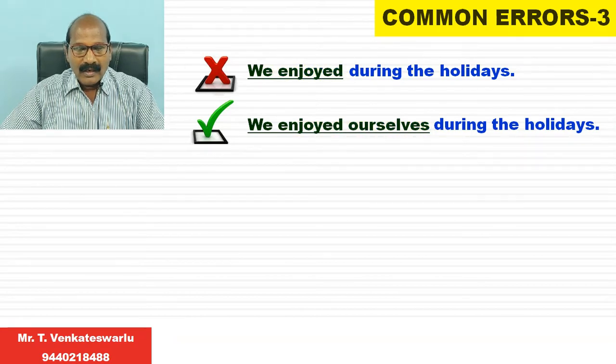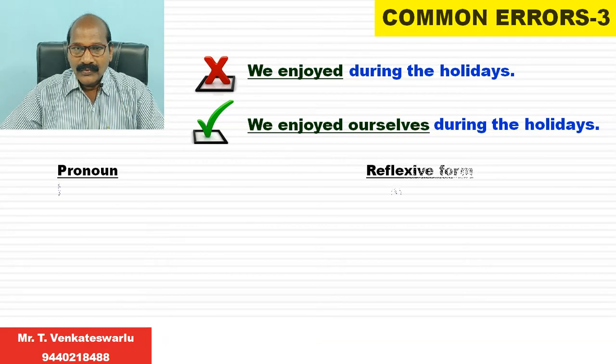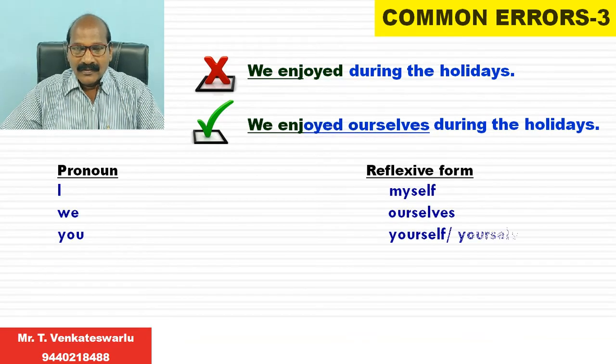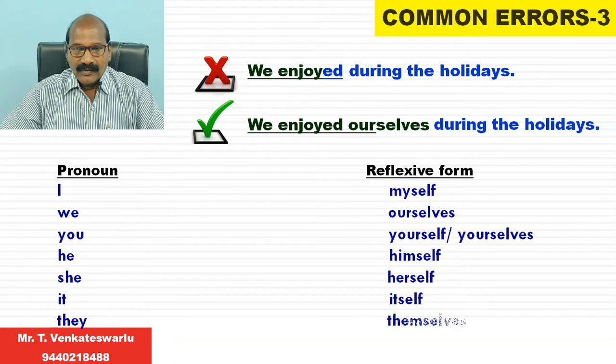We enjoyed ourselves. If the subject is they, we have to use themselves. For example, if the pronoun is I, the reflexive form for that is myself. And if the pronoun is we, the reflexive form for that is ourselves.